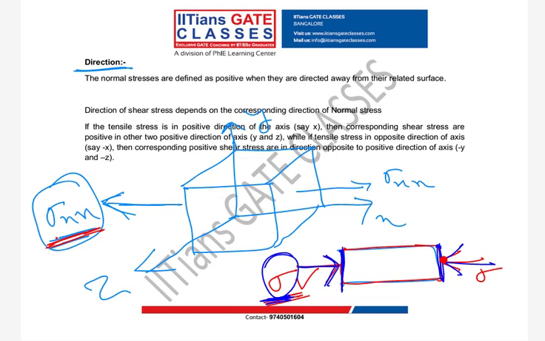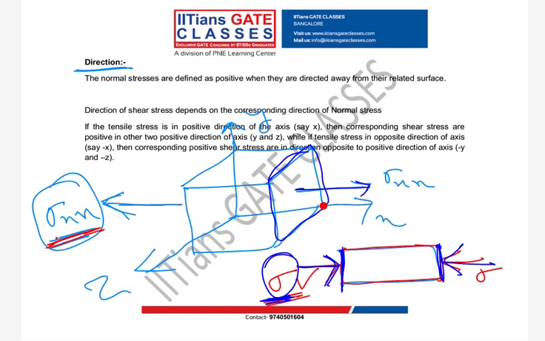So this is the direction of normal stresses. Now we have to understand the direction of shear stresses. Like you have this normal stress, there will be corresponding shear stresses. If the resultant on this plane is inclined, it will have normal force and shear force also.